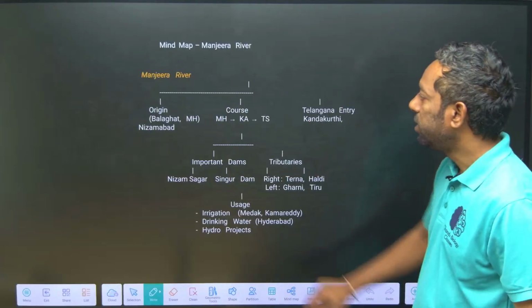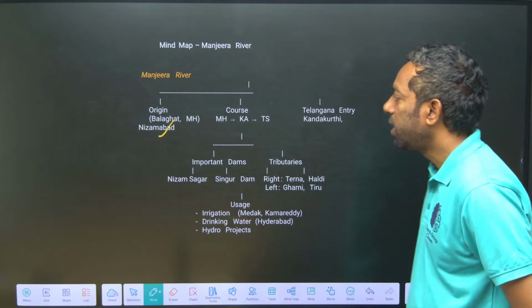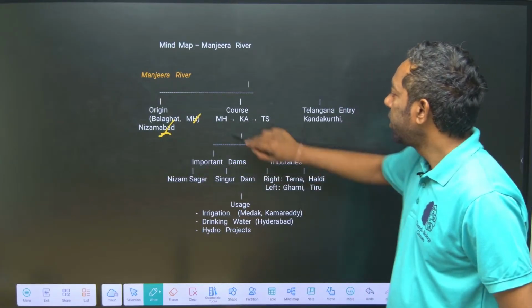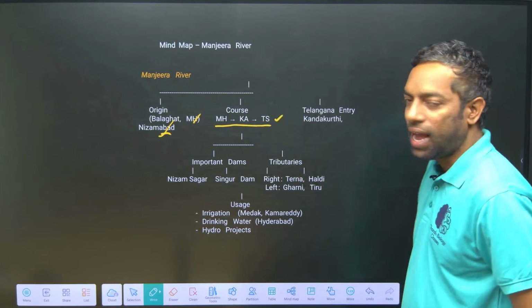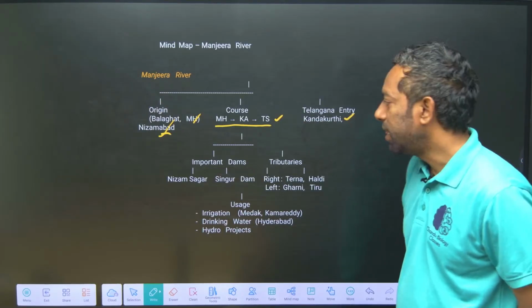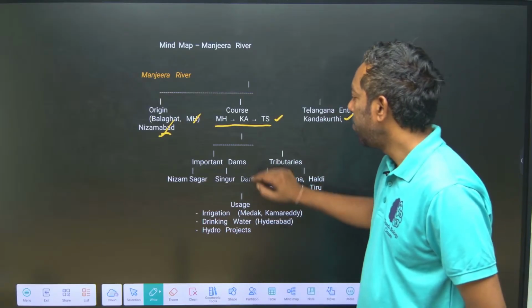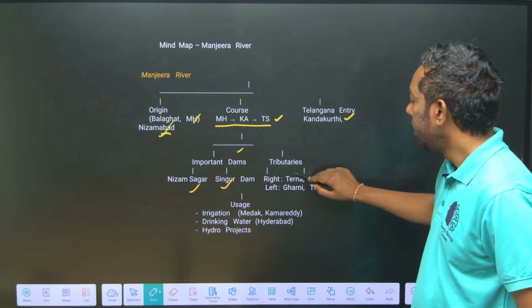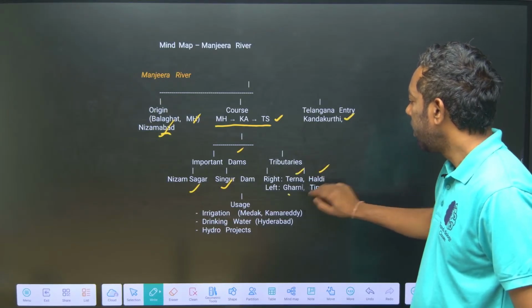Mind map of the Manjira river: it originates in the Balaghat Hills, Maharashtra, flows through Maharashtra, Karnataka and Telangana, and enters Telangana at Kandakurti, Nizamabad. Important dams are Nizam Sagar and Singur Dam. Tributaries are Terna, Haldi, Garni and Tiru.